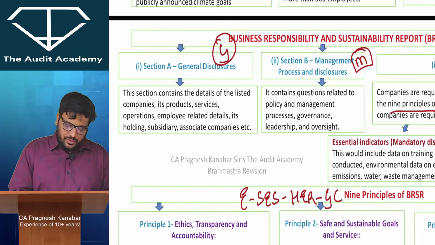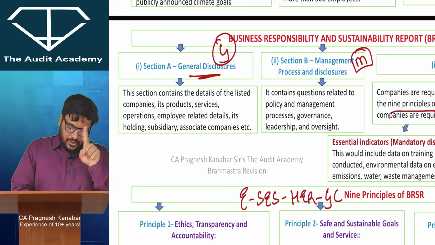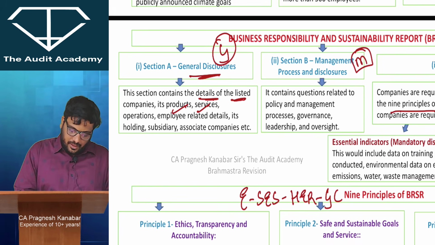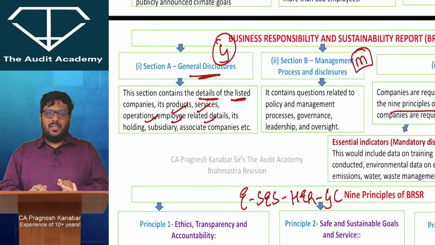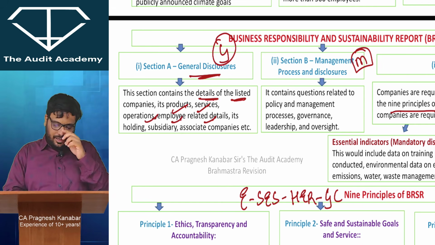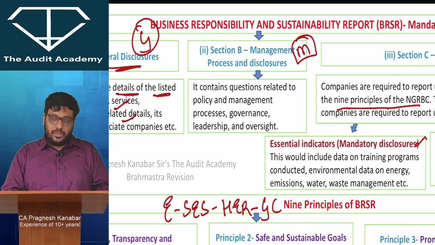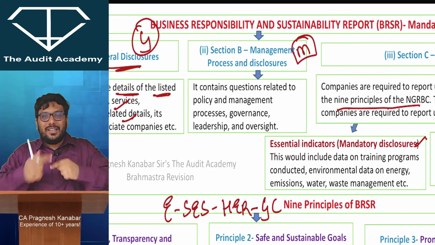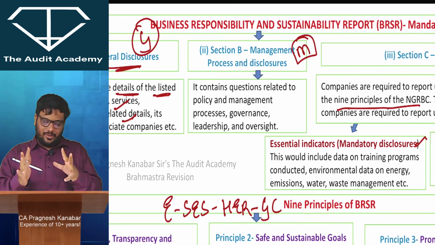General disclosures, go slow now. General disclosures will contain details of listed companies, products, services, operations, employees, and related details. So basically, general business details that we want, a profile kind of stuff. Management process disclosures cover internal control, governance and all of that. So they have mixed everything now.